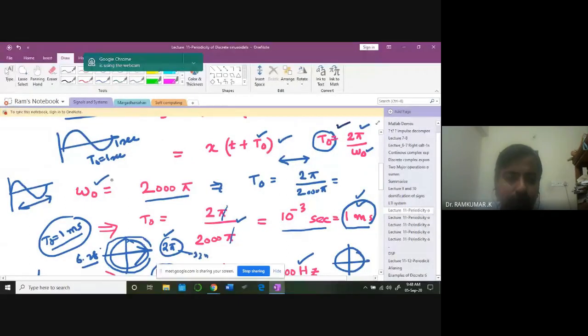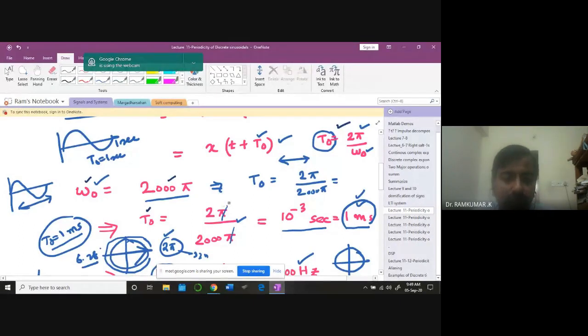So for example, when omega naught is equal to 2000 pi, what is this? This is angular frequency, okay? So that's going to be 2000 pi. If that is the case, what is the corresponding T naught? T naught is the time taken for one 2 pi revolution. So 2 pi by 2000 pi is going to give you 1 millisecond. So it will take 1 millisecond for the waveform to traverse 2 pi.